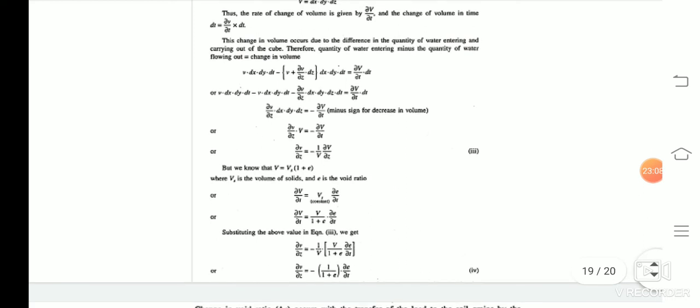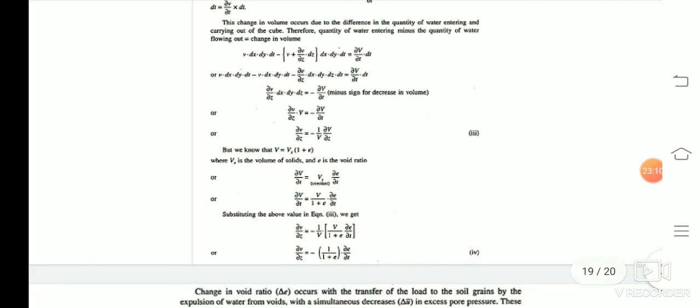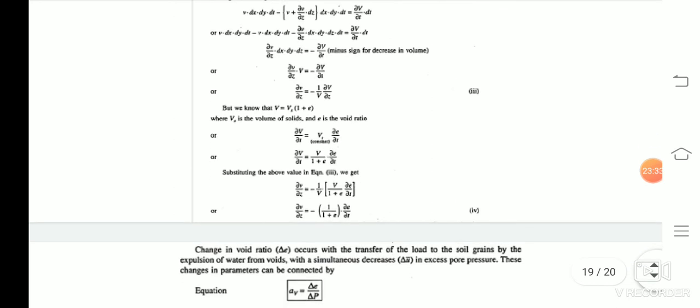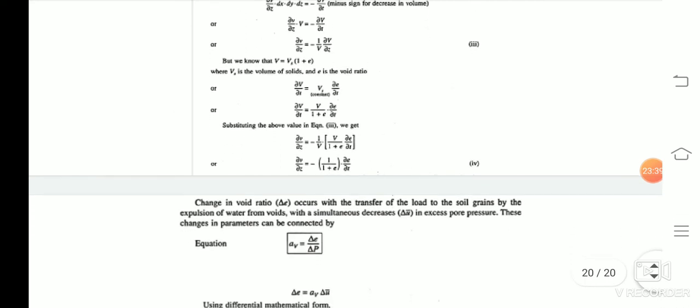But we again know that V equals Vs into (1 plus e), where Vs is the volume of the solid and e is the void ratio. We already know, as studied previously, that del V by del t equals Vs into del e by del t. From here we can compute that del V/del t is equal to V by (1 plus e) into del e/del t. So substituting this value in equation 3, the previous equation, we get del v/del z is equal to minus 1 by (1 plus e) del e/del t.